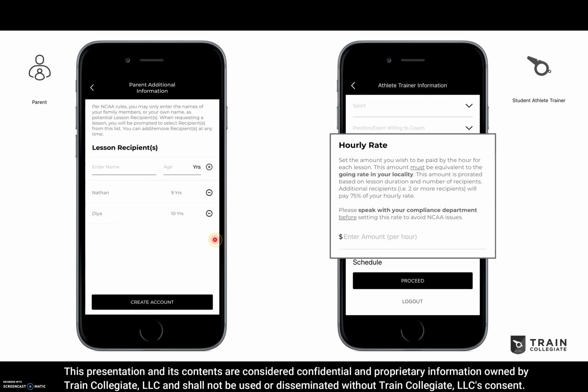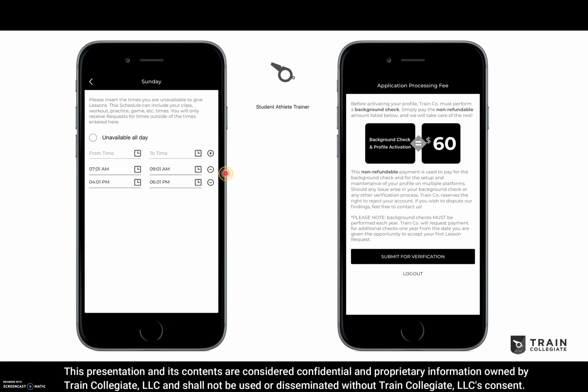Here, parents enter their kids' names or their own names if they're interested in taking lessons, and this ensures that lesson payments come from the parents or the recipients themselves. Here, again, student athletes set their own hourly rate, and they're notified of that locality rule in big, bold font, and they're told to speak to their compliance department before setting that amount. Here, student athletes let people know when they're not available. So if it's classes, workouts, practices, games, they will not receive requests during those times.